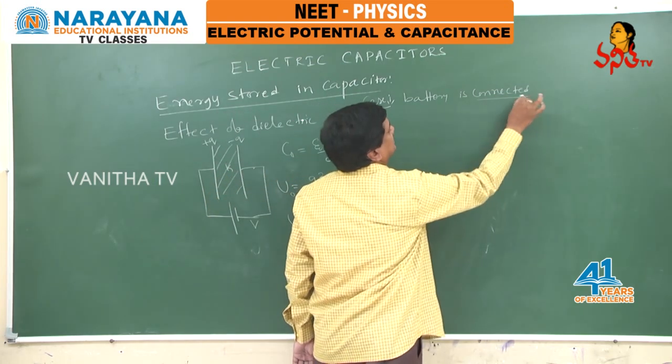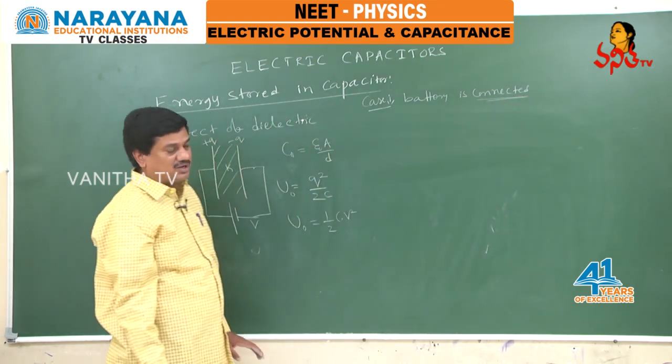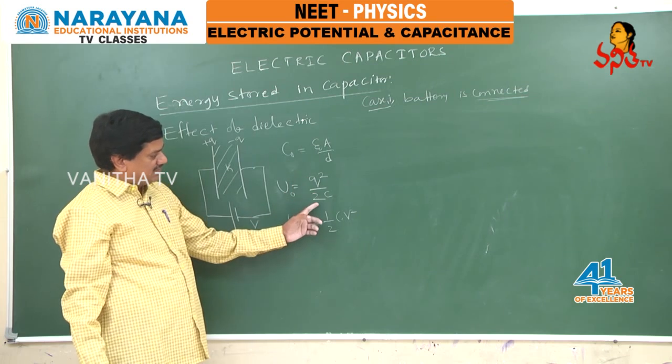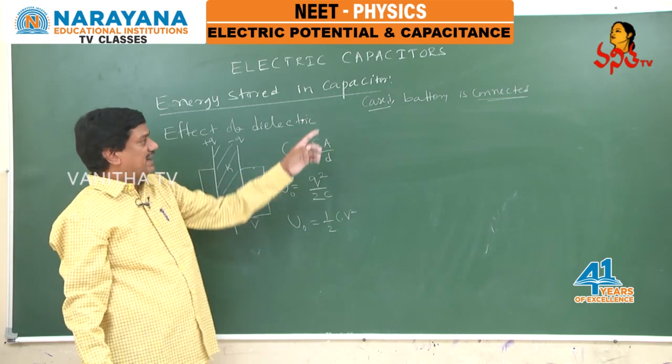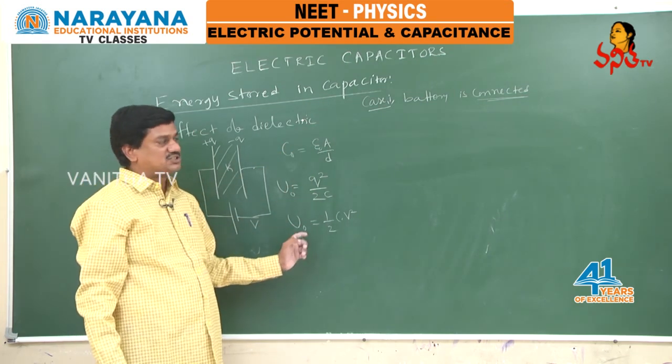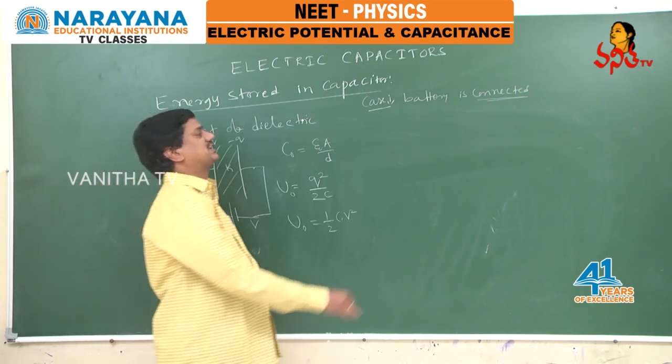Battery is connected. Battery is connected means which formula we have to use? Q square by 2C or half CV square. When the battery is connected, V remains constant. So which formula we have to use? Energy stored in the capacitor.